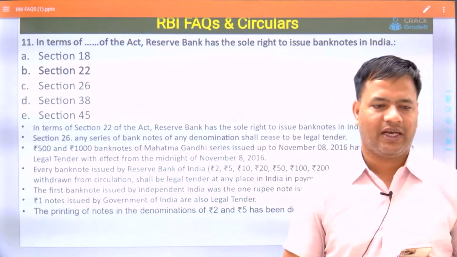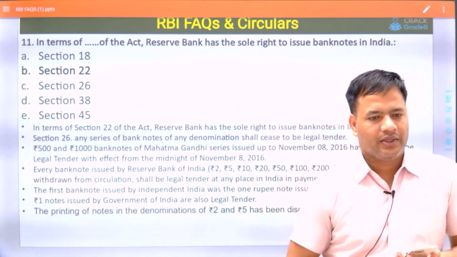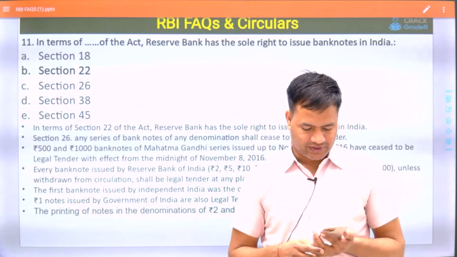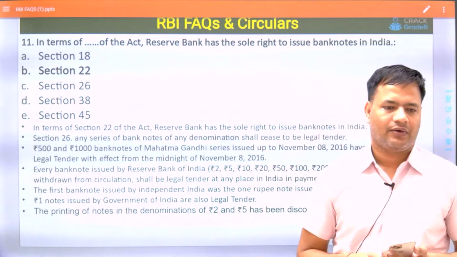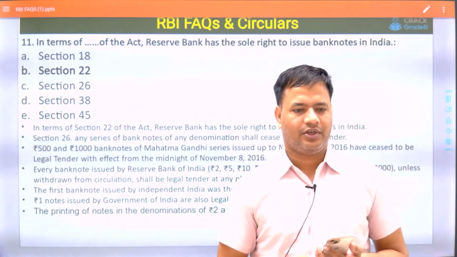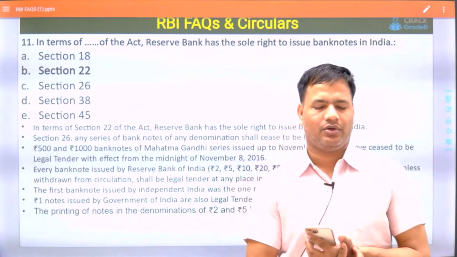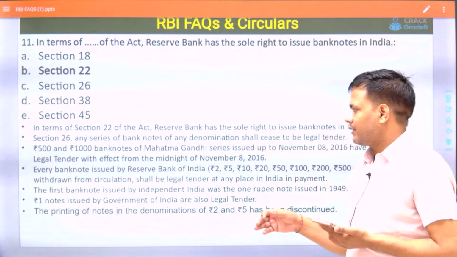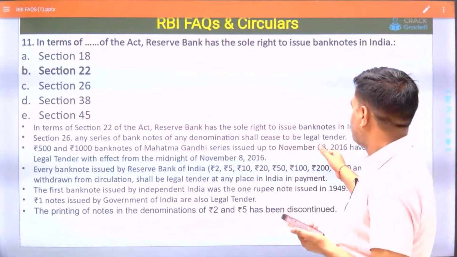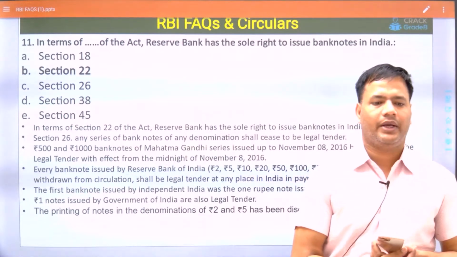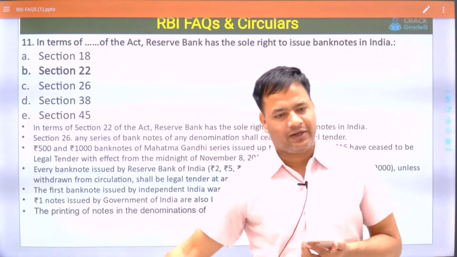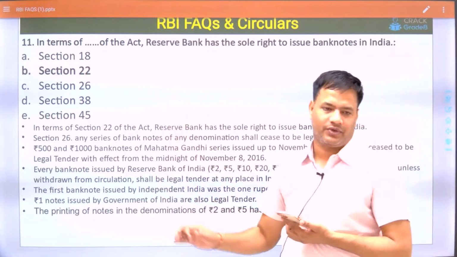I think CRR, the cash reserve ratio, is linked to Section 18, and Section 26 is the one under which the demonetization decision was taken. The 500 and 1000 notes were withdrawn on 8 November 2016, under Section 26.